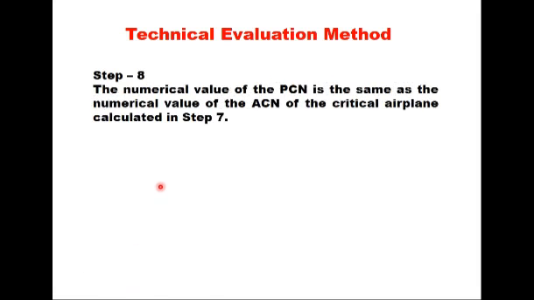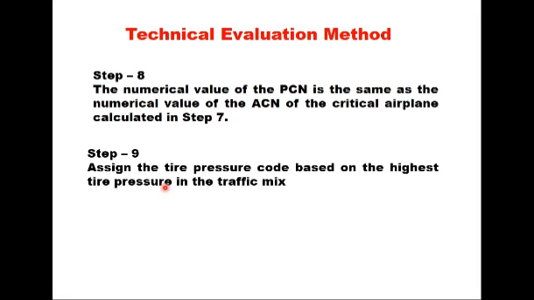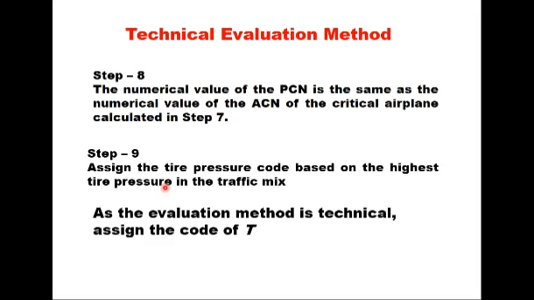Then the numerical value of the PCN is the same as numerical value of the ACN of the critical airplane, which you have calculated in step 7. Assign the tire pressure code based on the highest tire pressure in the mix. And as the evaluation method is technical, we add one more code, that is T. So these are 9 steps to determine PCN of a pavement using technical evaluation method.